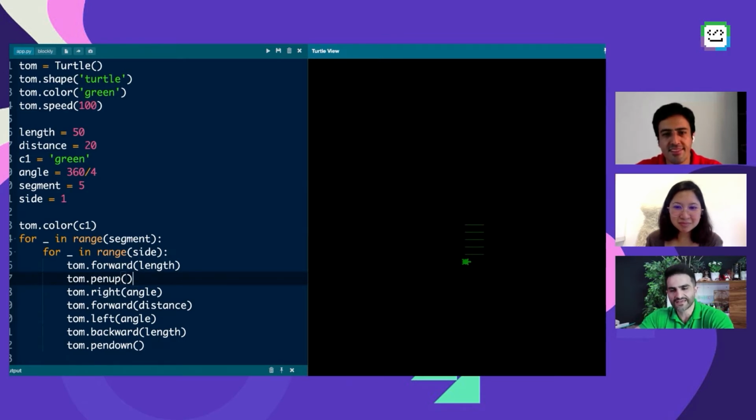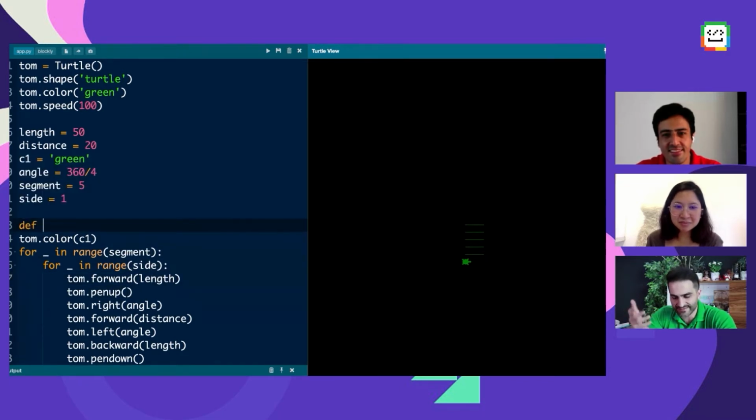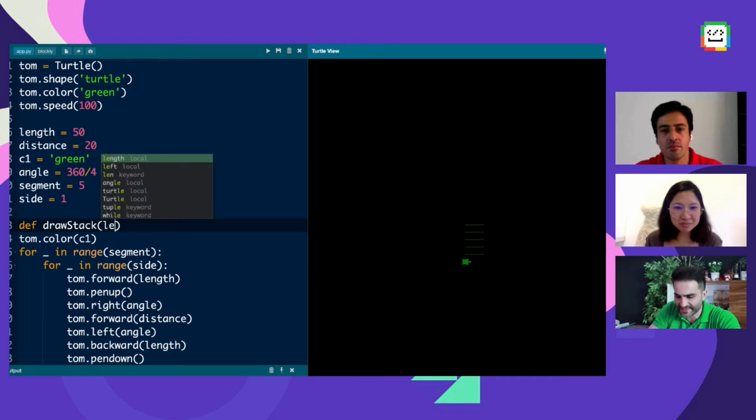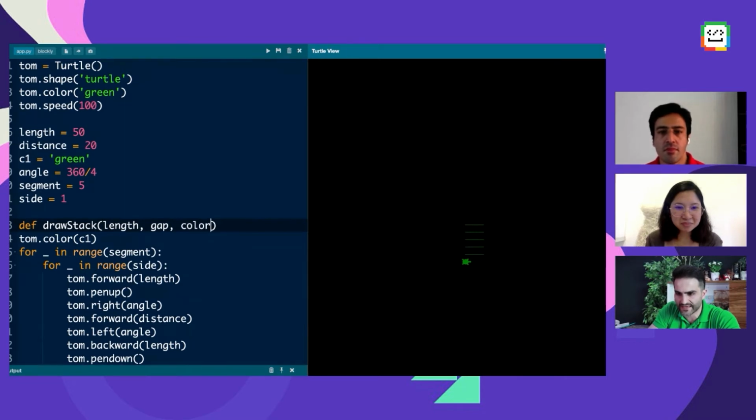That's a better way to do that. That means, what if you create a function, whatever you'd like to call it, maybe I'm going to call it draw a stack. It looks like a Stack Overflow icon. And I get some parameters like length, like gap, like color. I don't need to create the angle because the angle is fixed. And then you have the benefit of getting input parameters, and also private variables. For example, I want length, I want gap, I want color, and then I want segments.